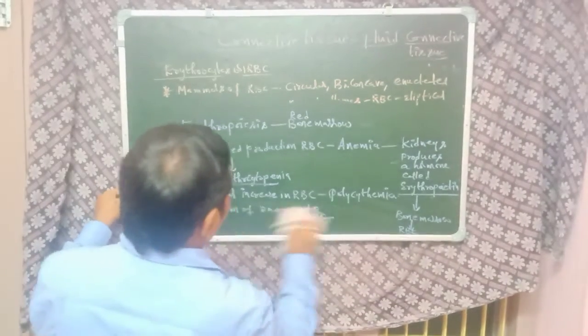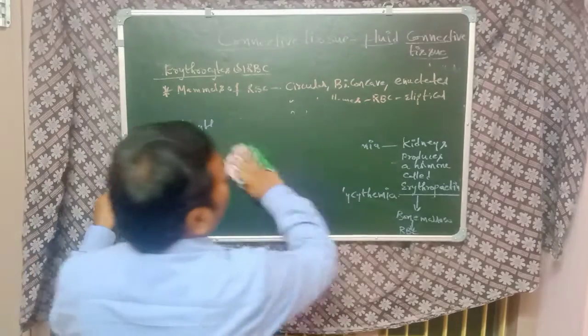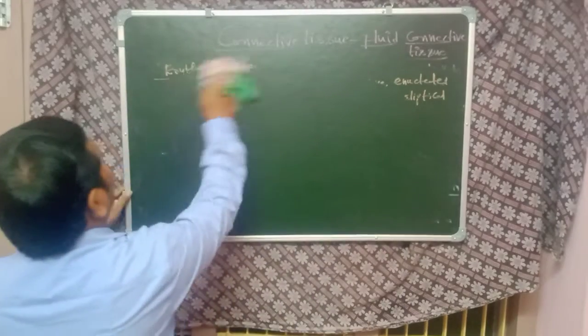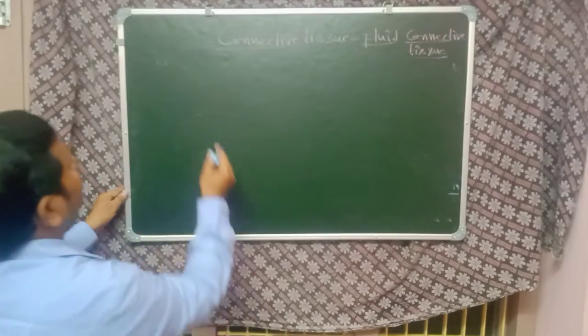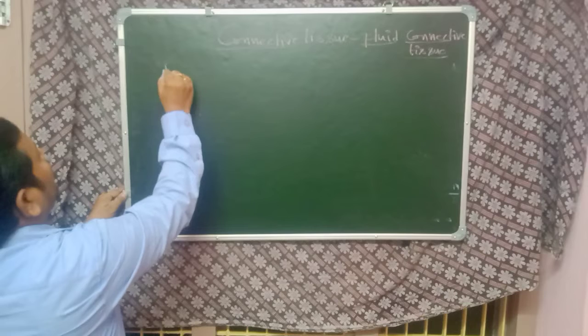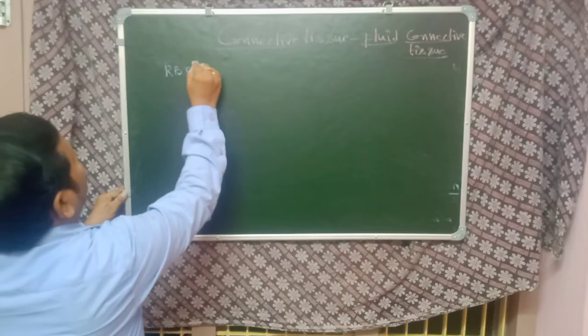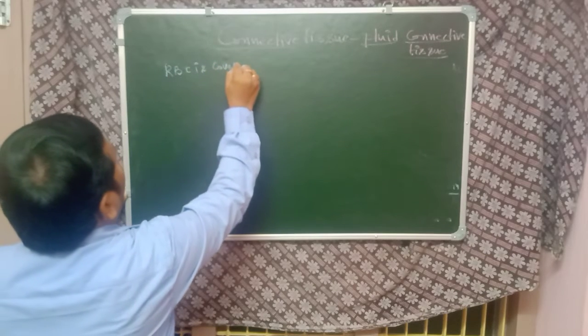Next, coming to the RBC, it is covered by the plasma membrane.